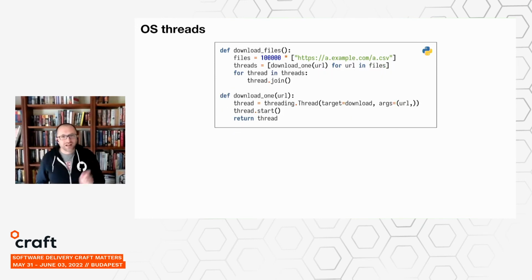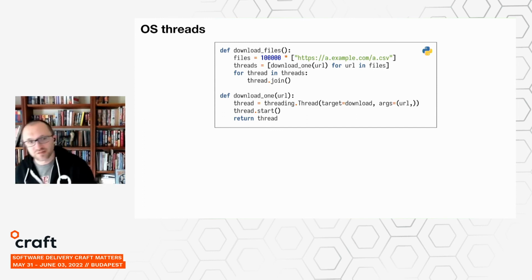In particular, I think a good rule of thumb is that OS threads are heavy because they have a footprint down in your operating system kernel, which means that you should try to avoid creating lots of them, where lots is on the order of tens or hundreds of thousands.